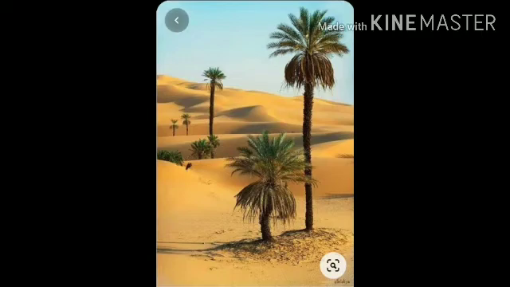Okay, children, we are going to learn about the camel. Only the camel can live for a long time in the desert. The camel is popularly known as the ship of the desert. Why do they call the camel the ship of the desert? Let us see. The camel can drink a lot of water at one time. If a camel is drinking water once, it can drink lots and lots of water. So it can absorb more water at a time.